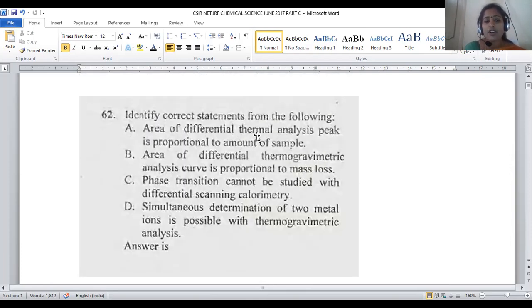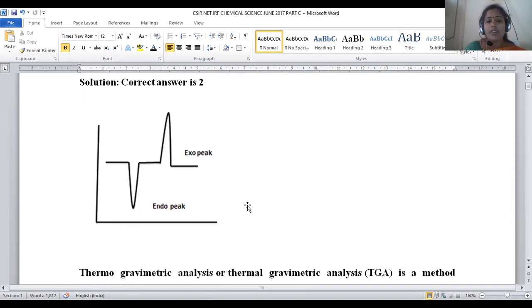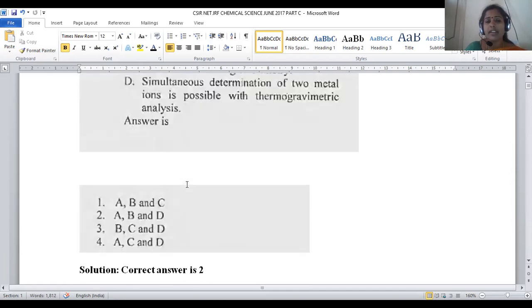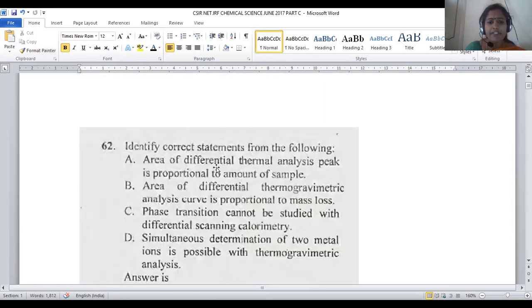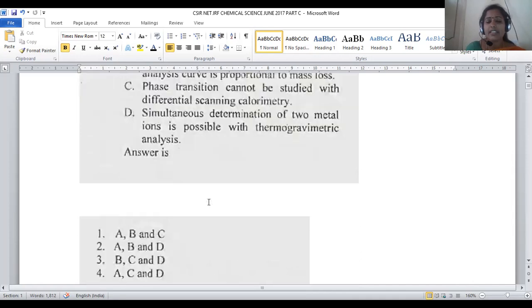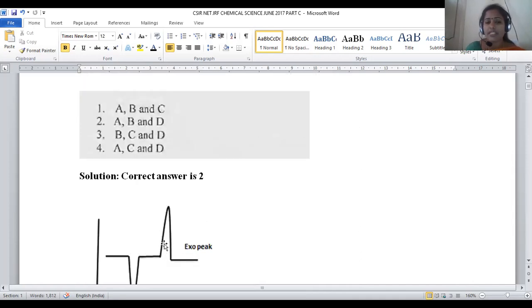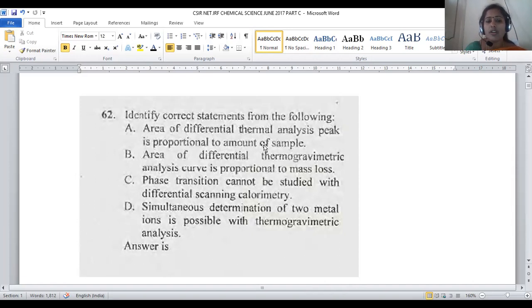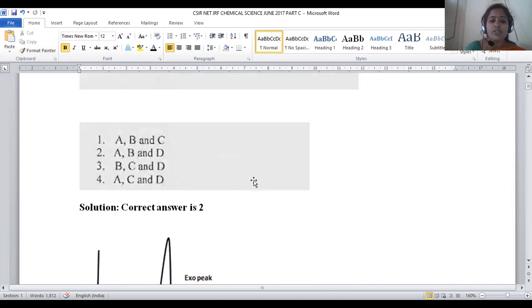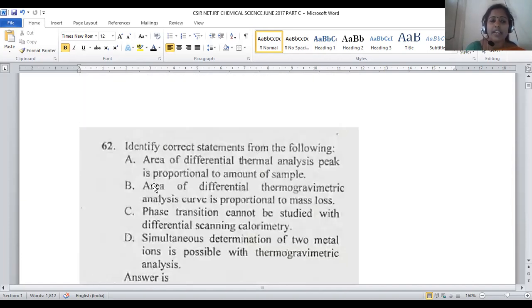A statement is nothing but: area of the differential thermal analysis (DTA) curve, when taken, peak is proportional to the amount of sample. This peak area is of 2 types: an endo peak is obtained and an exo peak is obtained in differential thermal analysis. The peak region present here denotes the amount of sample, to what extent the sample is taken in the reaction. So here option A will be the right one.